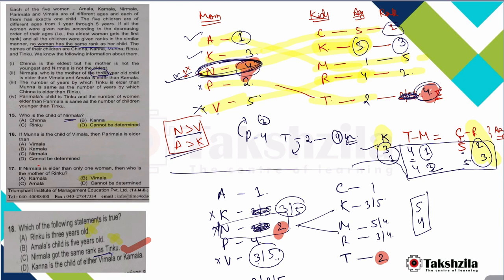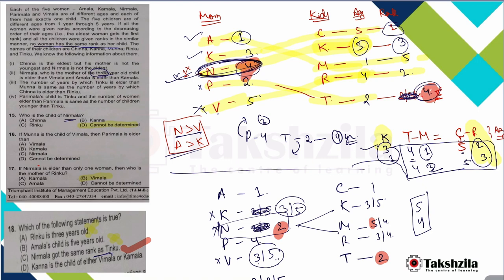If we go for the case of 5, let us take a case. Let me take a case that Munna is a child of Vimla. It is given in the question. So if we take Munna to be aged 5, I am taking a case.